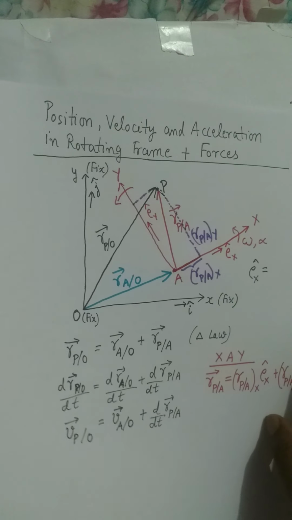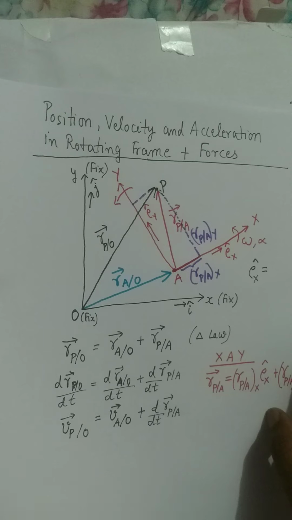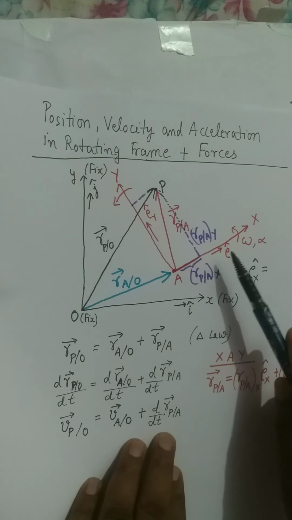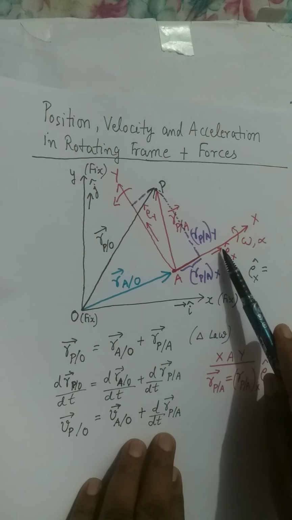So in terms of i cap and j cap, which are the unit vectors along the fixed coordinate axes, you can write down the unit vector in this direction.